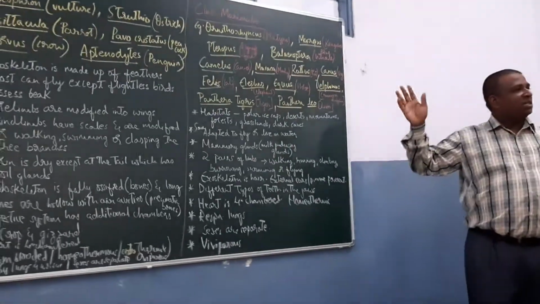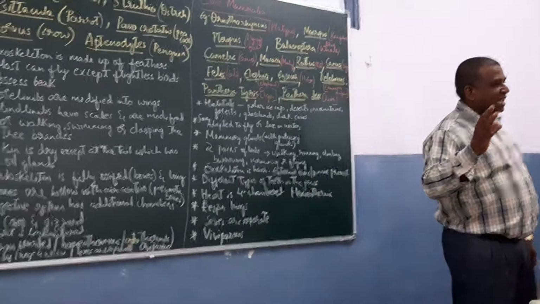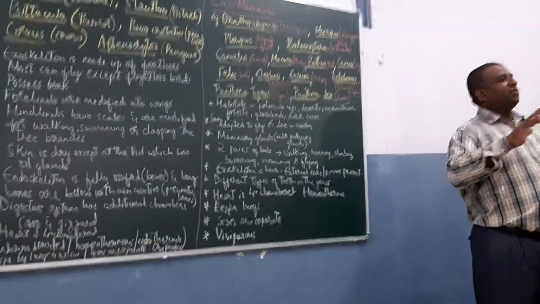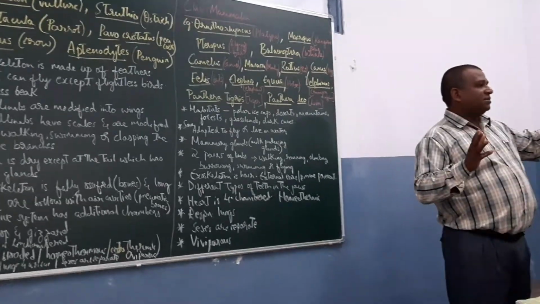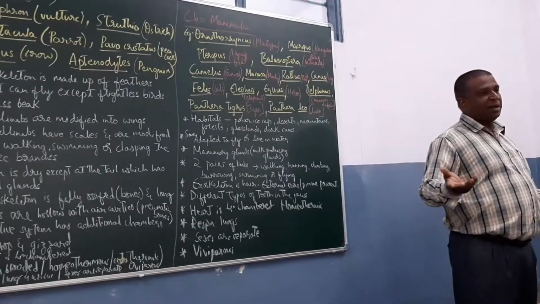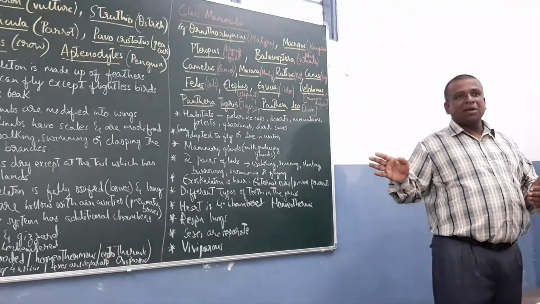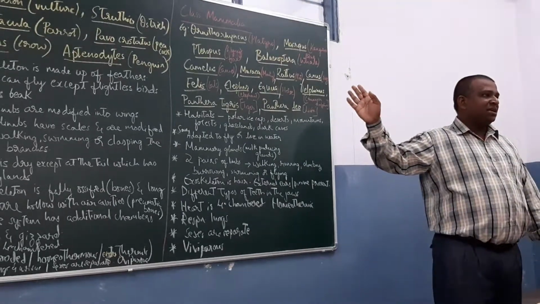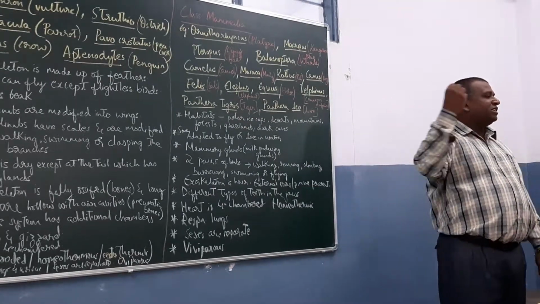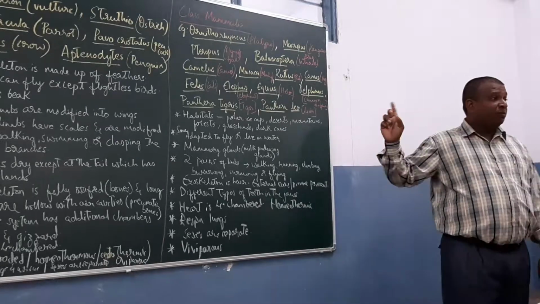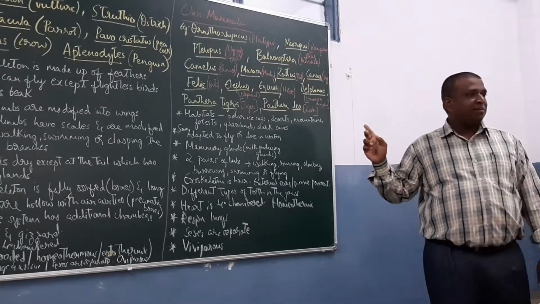Why I list out all these examples is that in your NEET exams or other places, they might give a match the following, scientific names with the common names. They might give that. So whatever names have been mentioned in your theory part have been described in the theory. Or else I could have just given you the common name. But you should be very familiar with the scientific names.